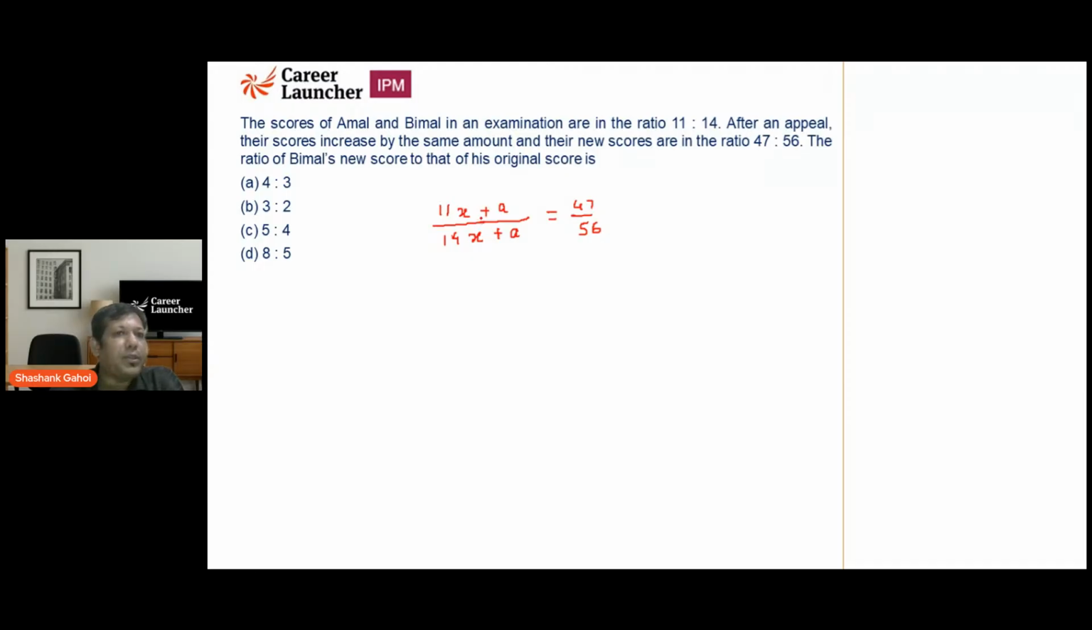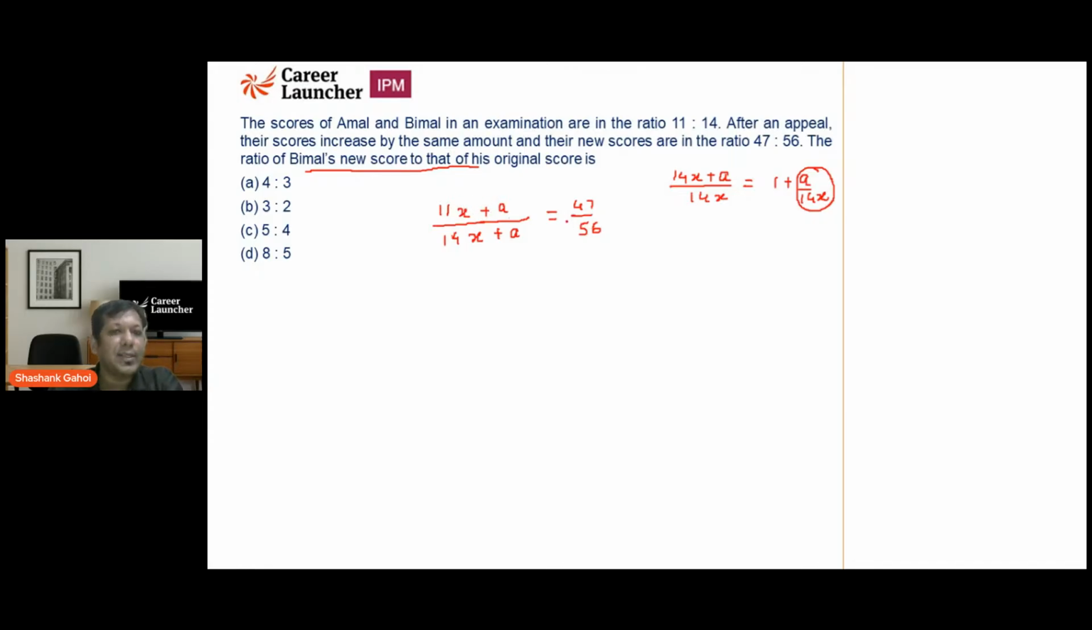But before that, I'm going to figure out what the question is talking about: Vimal's new score to the original score. So Vimal's new score is 14x plus A. Vimal's original score is 14x. So I am going to get 1 plus A upon 14x. So my job is to figure out the value of A upon 14x. So I don't need the value of A, I don't need the value of X, I need the ratio of A upon X.